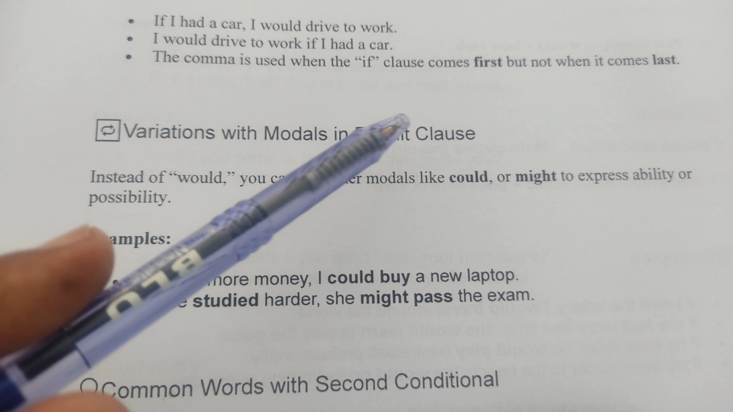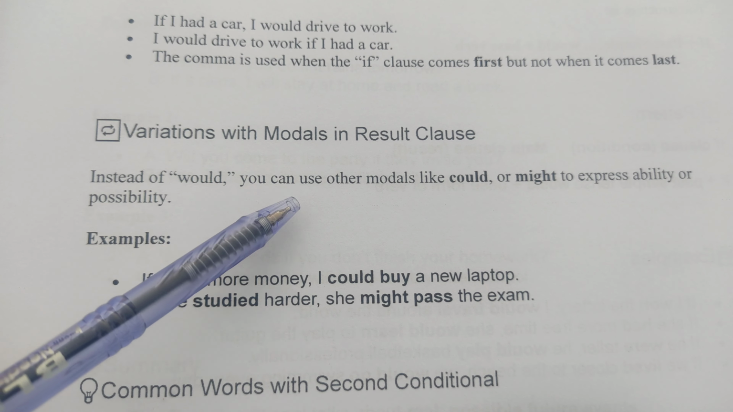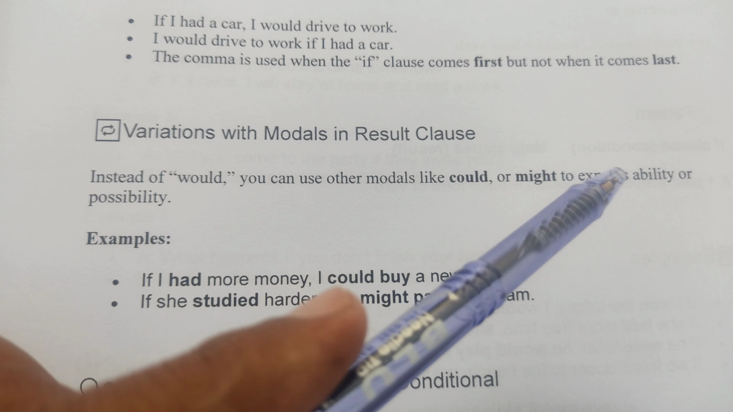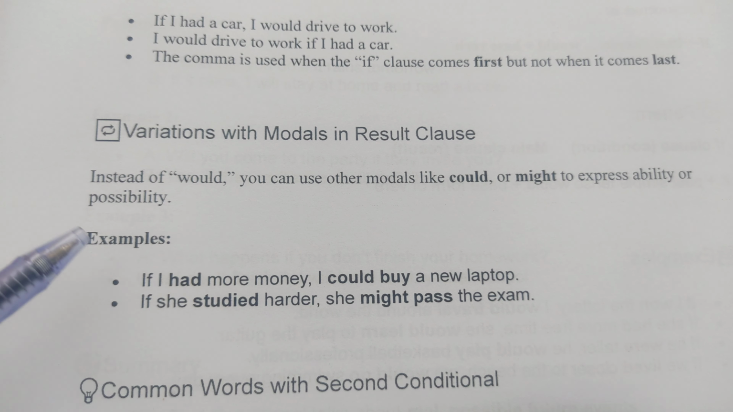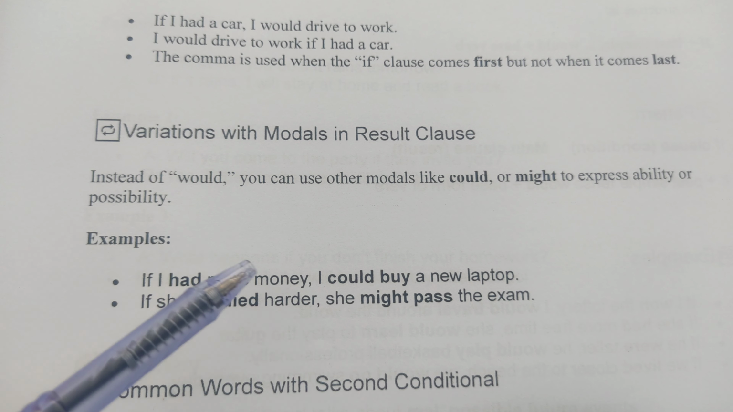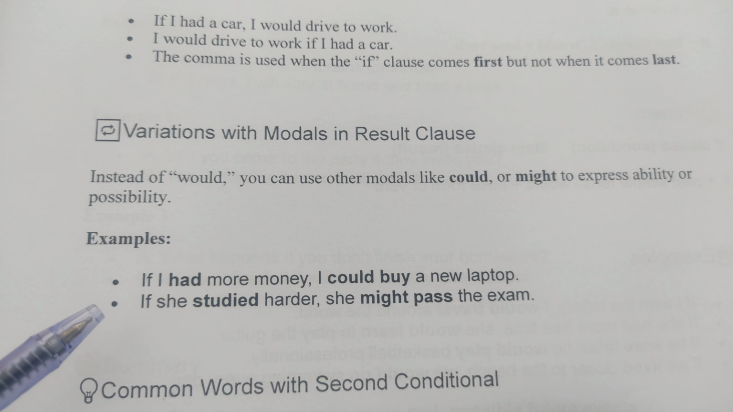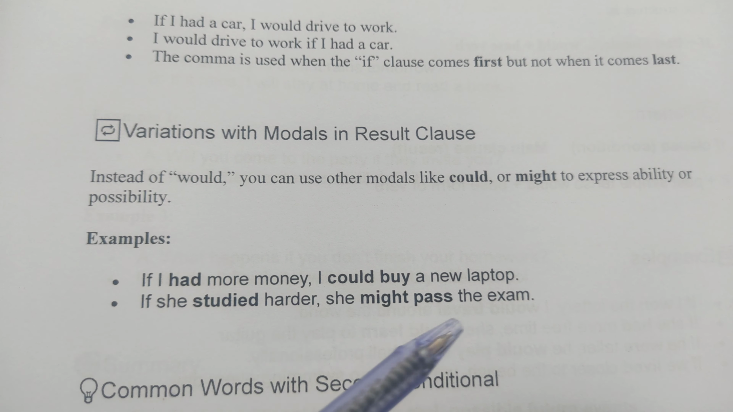Variations with modals in the result clause. Instead of would, you can use other modals like could or might to express ability or possibility. Example sentences: If I had more money, I could buy a new laptop. If she studied harder, she might pass the exam.